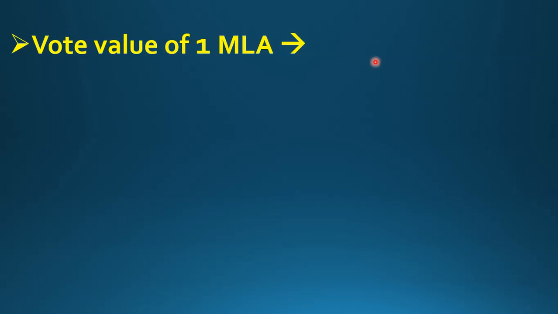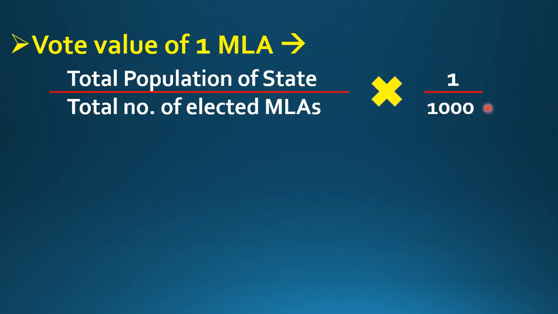Now let's try to understand how to calculate the vote value of one MLA. Here is the formula. First, you have to take the total population of the state. Then you divide this total population by the total number of elected MLAs in that state, and then you multiply this by 1/1000. So the formula is: total population of the state divided by the total number of elected MLAs, multiplied by 1/1000.